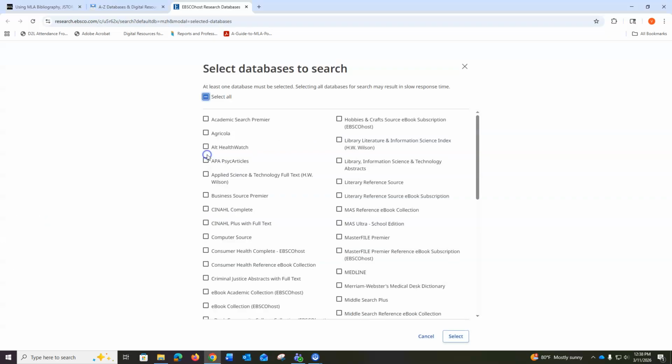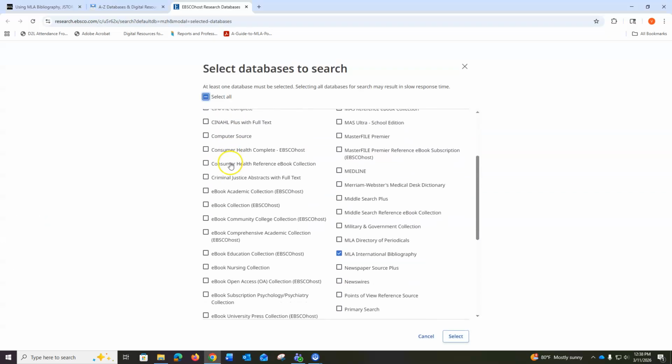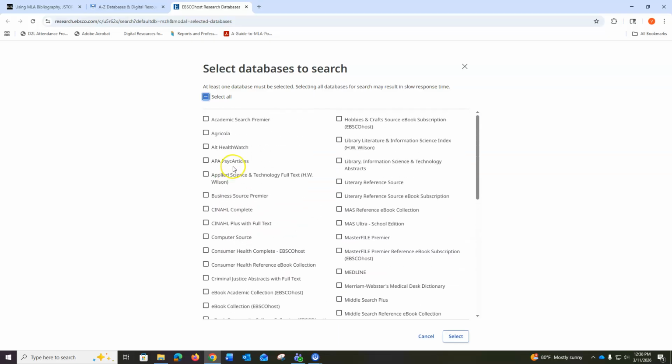If you click on the searching link above the search bar, you may choose other EBSCO databases that you may search at the same time, such as Literary Reference Source, another good database for literature searches, and Academic Search Premier, a general database that has some good literature resources. Just check the databases you wish to search and click Select.